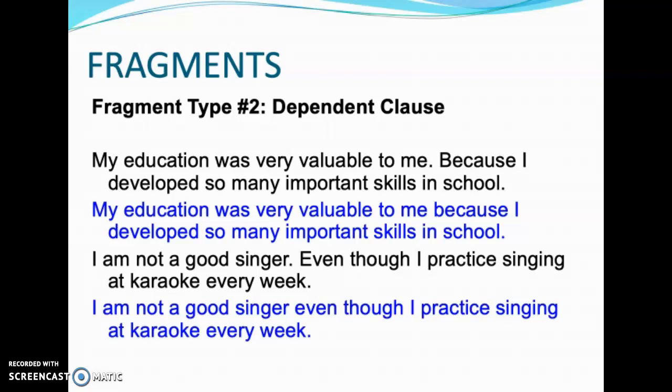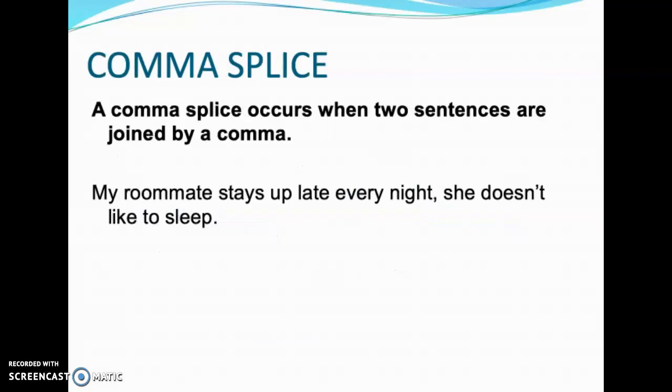So that's fragments. Let's take a look at our second common error, which is comma splice. A comma splice occurs when two sentences are joined by a comma. "My roommate stays up late every night, she doesn't like to sleep." We have a comma here. We're trying to join these two sentences, but we're missing something.